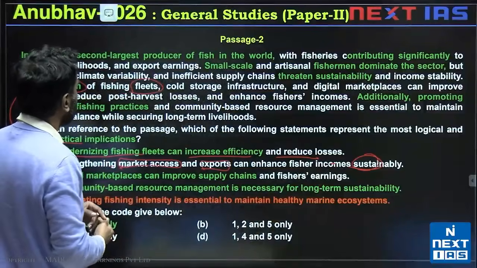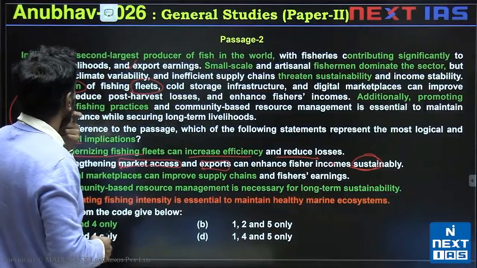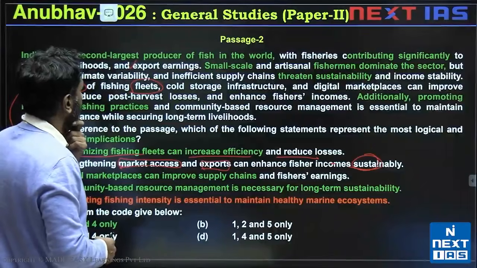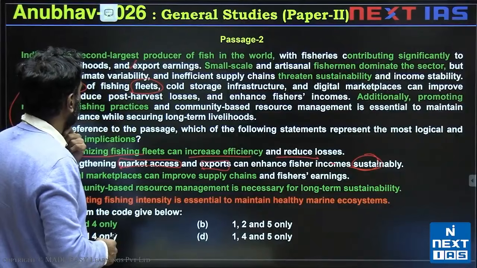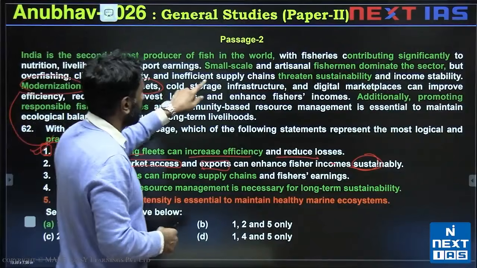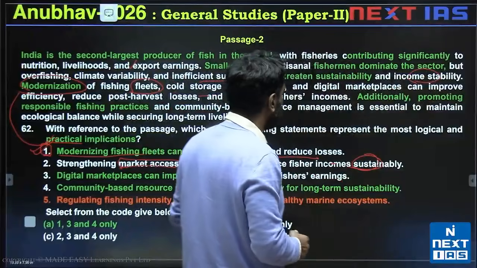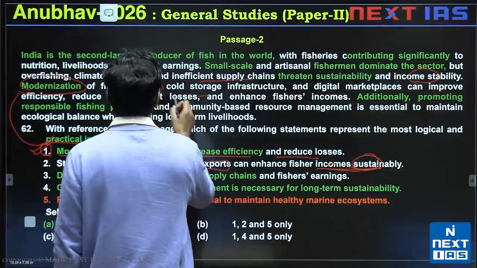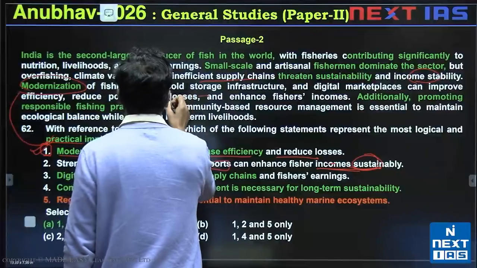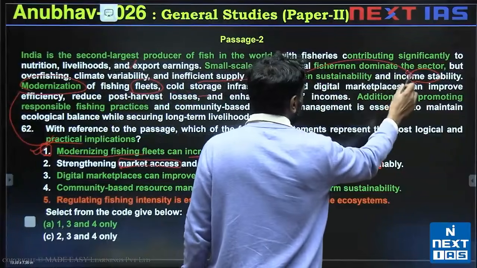We have discussed export earnings in the passage, and we have discussed market access also. Inefficient supply chains we have discussed. So market access is in some way referred to. Income stability is different from sustainable income rise. So this here, it threatens income stability.